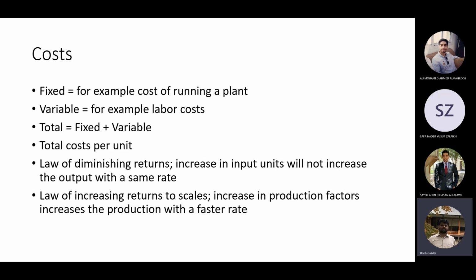So this is following the law of increasing returns to scale. You increase the output units at a higher rate than the increase in the production effort.